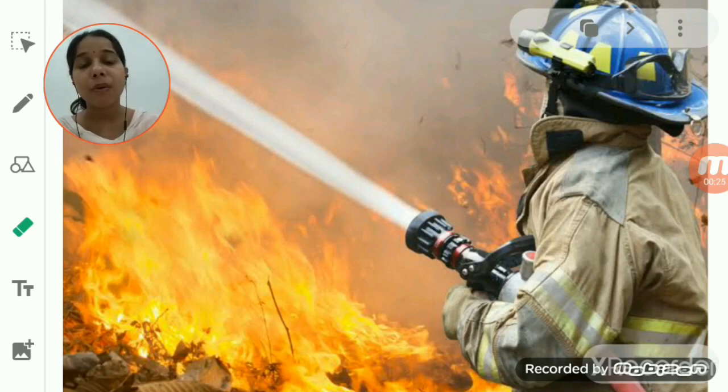It is because of the force of the water which is going in the forward direction. Since the stream of water coming out of the hose pipe has much more force, the fireman has to hold the hose pipe very strongly.